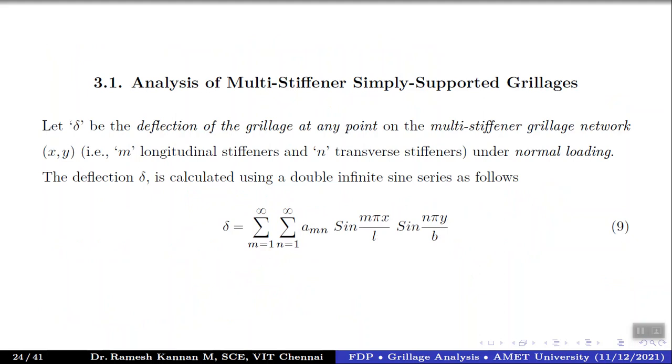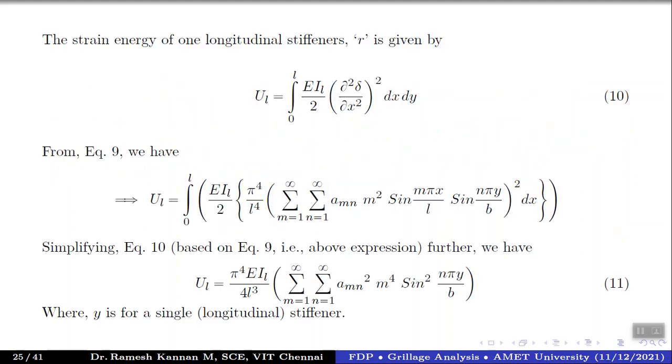So the delta is summation m equals 1 to infinity, n equals 1 to infinity, a_mn sine of mπx by L, sine of nπy by b, right? So that particular term gets squared. When you partially differentiate that, you get π² by L⁴, and dy is gone, and dx. Finally, when you integrate from 0 to L, you will get the strain energy stored in one longitudinal stiffener. I repeat, it's one longitudinal stiffener.